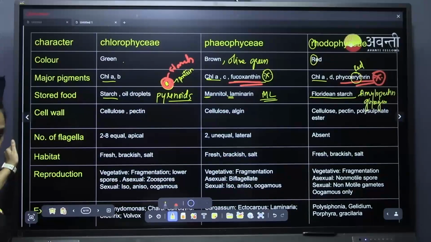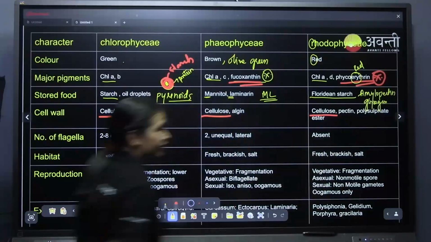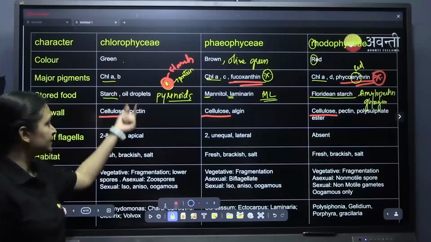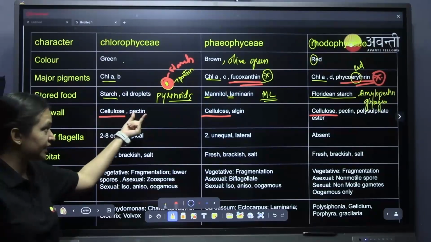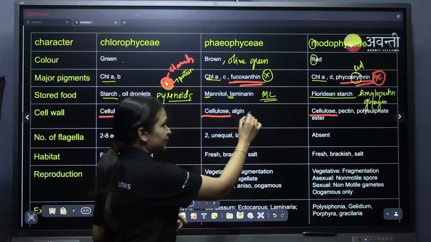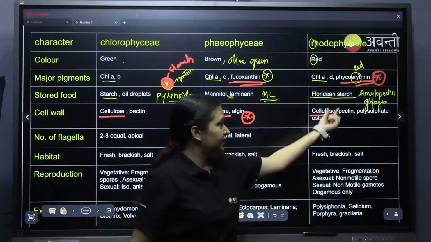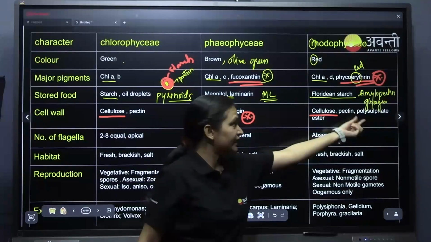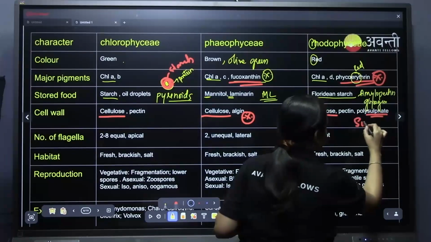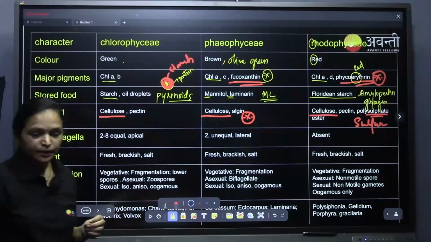Now coming to the cell wall. Cellulose is common for everything. And the differences: in green algae it is cellulose with pectin. In brown algae it is cellulose with algin. Please remember this, I will tell you later what it is. And in red algae, with cellulose it is pectin and polysulfate ester, which means sulfur is present in that.